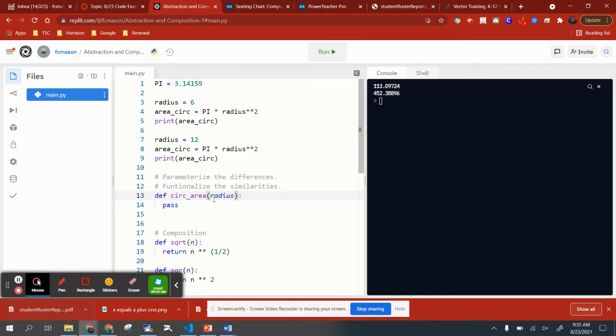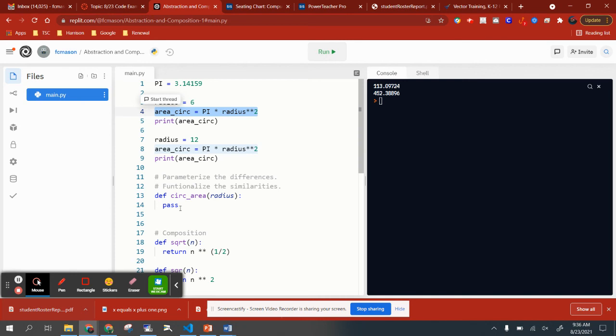Because, what do I need to compute the area of a circle? I need a value for the radius. That's the parameter, okay? So we parameterize differences. That one difference, the value of radius, became a parameter. Okay, so the second bit of Python wisdom is functionalize similarities. And what is the crucial similarity here? The crucial similarity occurs on the computation line 4 and then identically on line number 8.